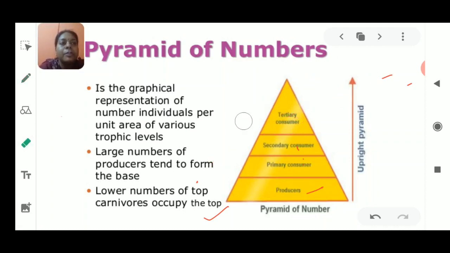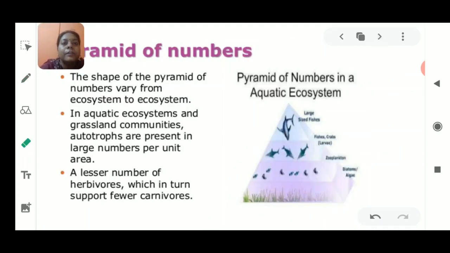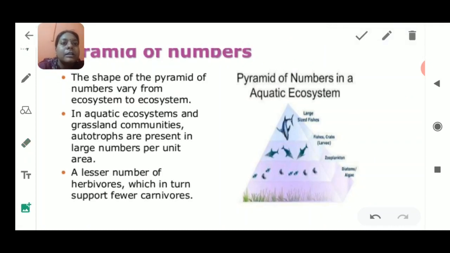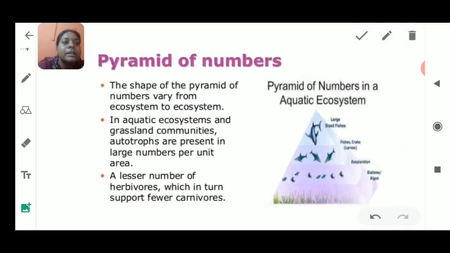Now if I move on to the next slide, I'll tell you some more types of pyramids. Again, see, it is one more example which is showing you the shape of the pyramid. If we are talking about the shape, then this pyramid is going to show you how the number of individuals decreases as we move towards the top of this pyramid.